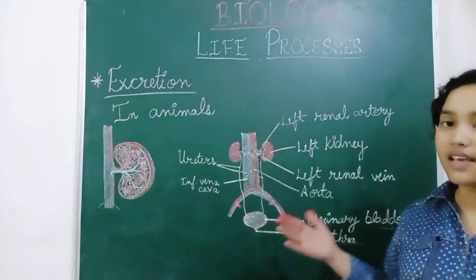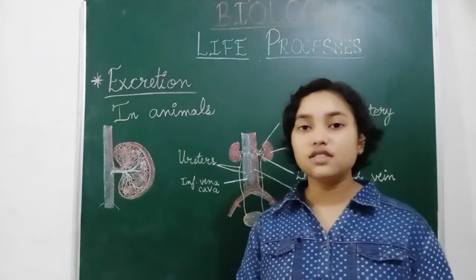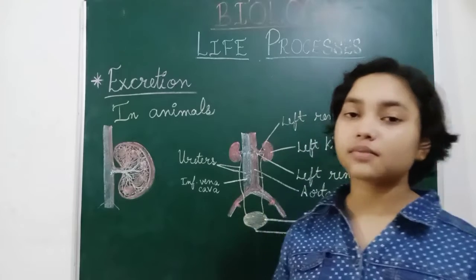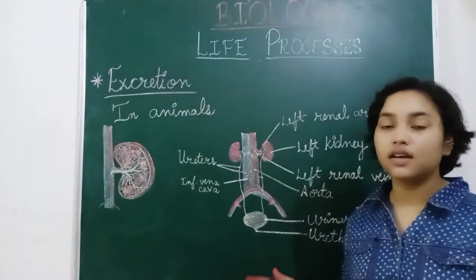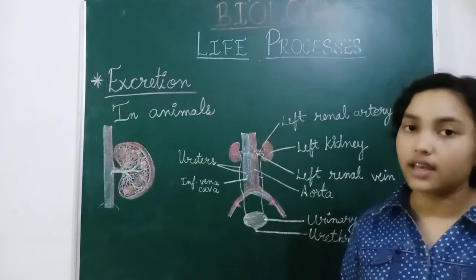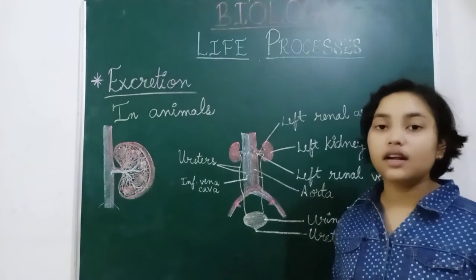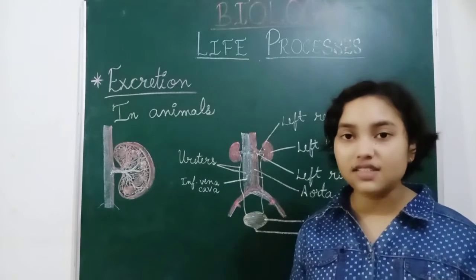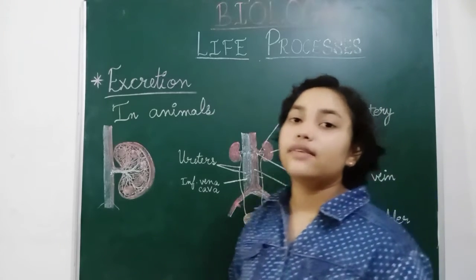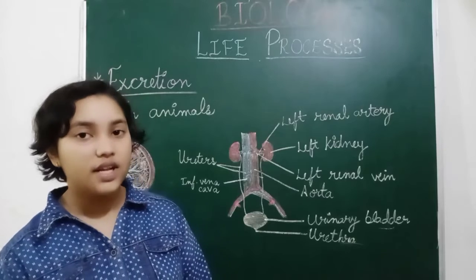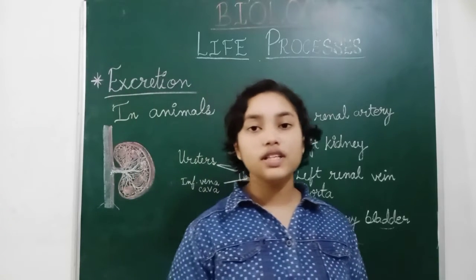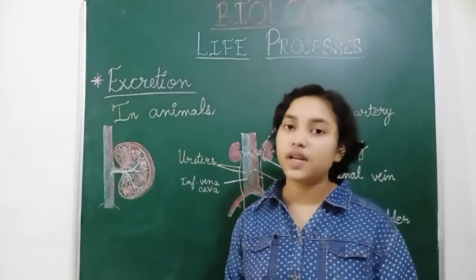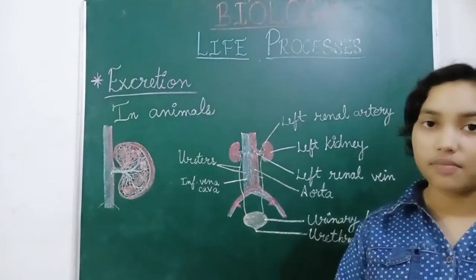So there are artificial kidneys, known as kidney dialysis. By the process of kidney dialysis, we purify our blood when kidneys are not working. It is a box-like setup where a semi-permeable membrane, an artificially made plasma membrane, is present, and inside it tubes are present.